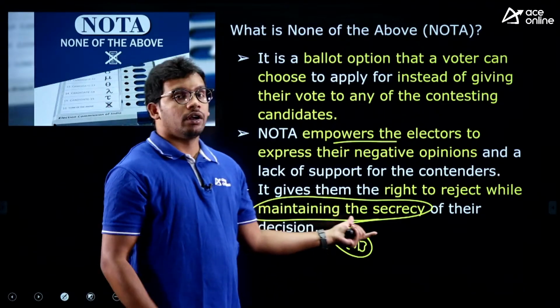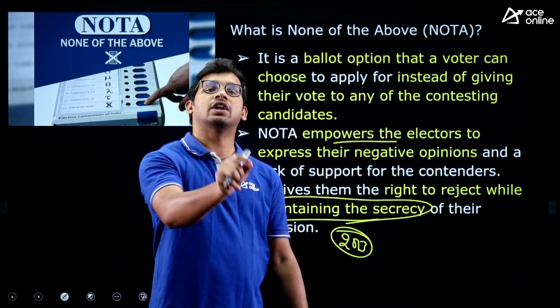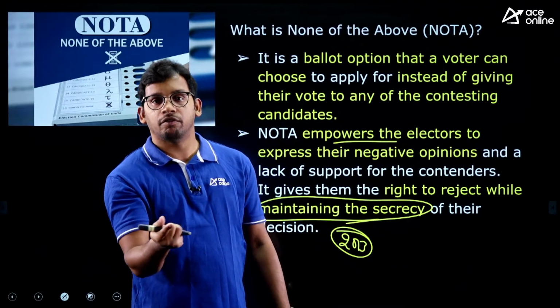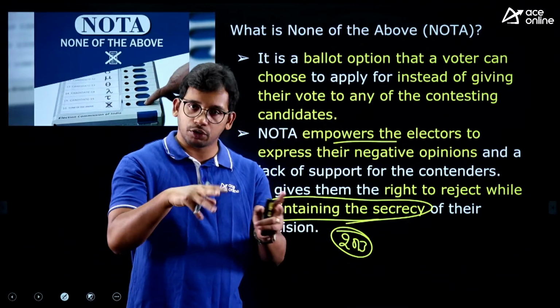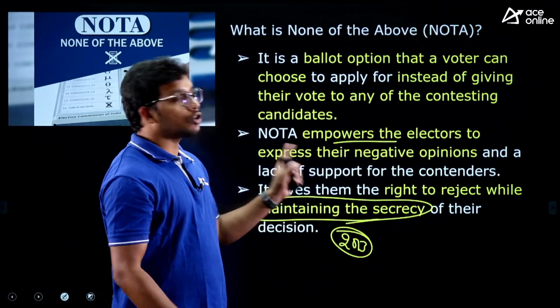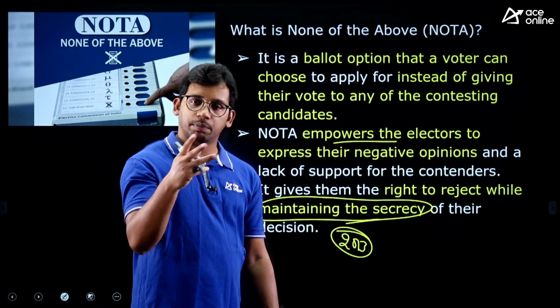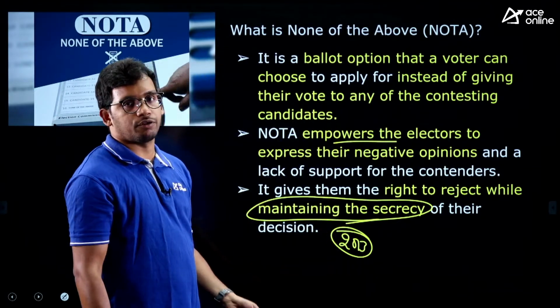So if you get an option called Nota, you can visit the polling station and click on Nota, so you yourself will protect your identity. They will come to know that you have voted, but they don't know that you have voted for Nota, right? So it is also protecting your secrecy. Meanwhile, you are also participating in the voting. So this is the feature of Nota.